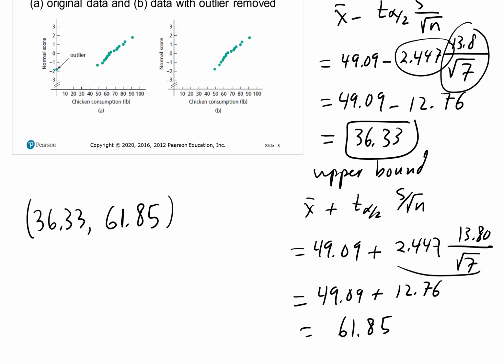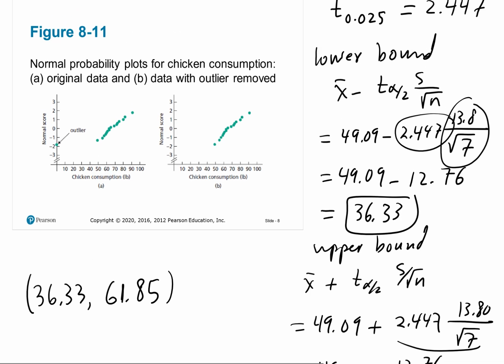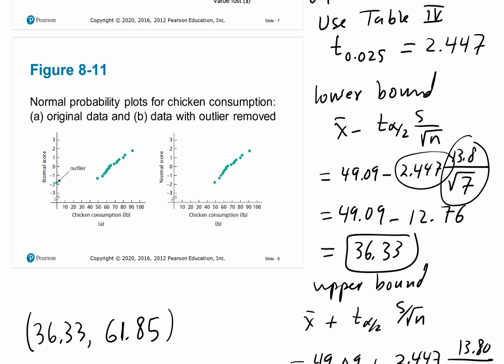So we are 95% confident that the population mean will fall within this interval. But there's a 5% chance, of course, that it's going to fall outside this interval. Okay, that's an important thing to keep in mind.